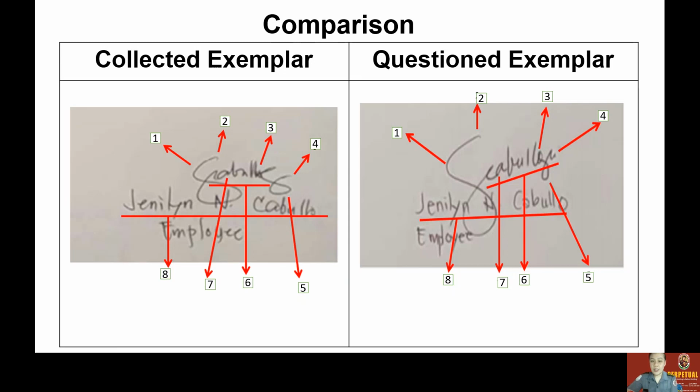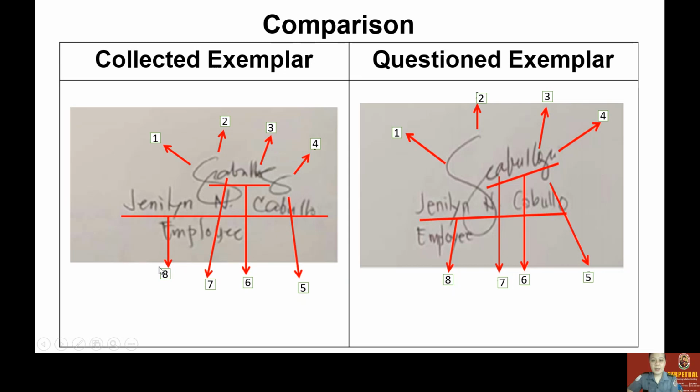And next, number seven, the loops. Here, as you can see, the letter A shows an almost perfect circle, while on the other A here, if you can see my pointer, it's not perfect, or it was written in a fast manner.